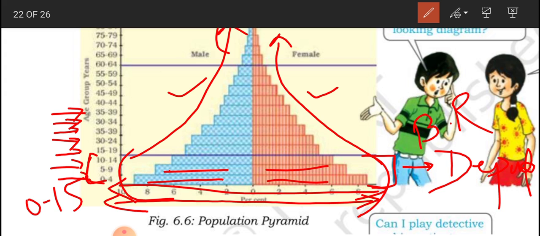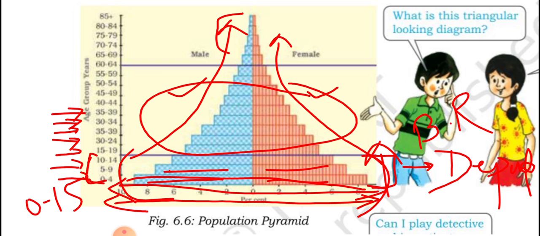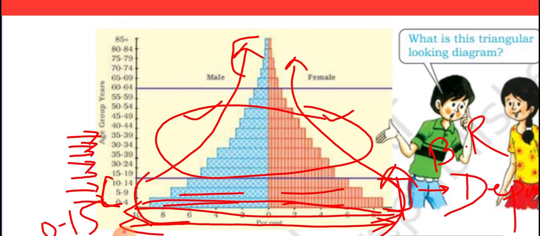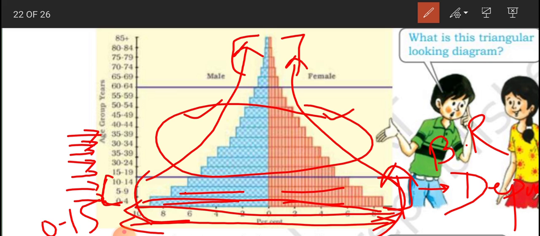Here look at how many people are taking birth and how many people remain in this section. So the people who are born either die after birth, or up to the young age group very few people are there. Now if we talk about the top, that means better medical facilities are not there. That is why the people are dying. That means aged people are also not that many, and that is proving that the medical facilities of this place are not good.